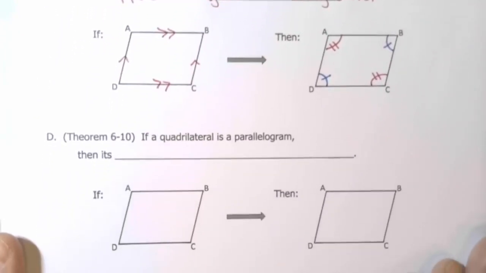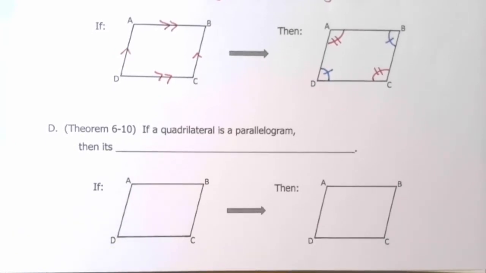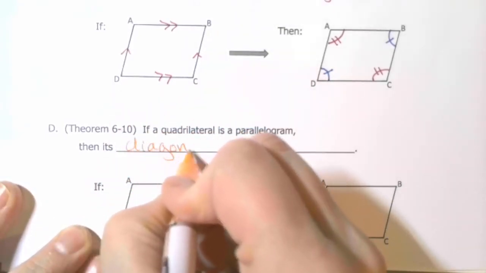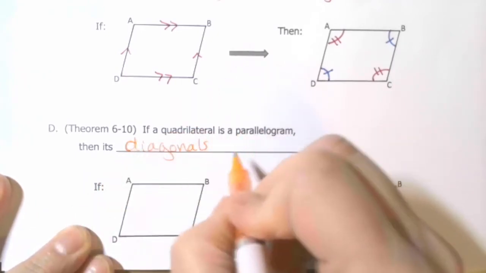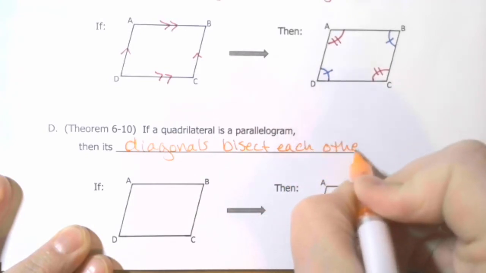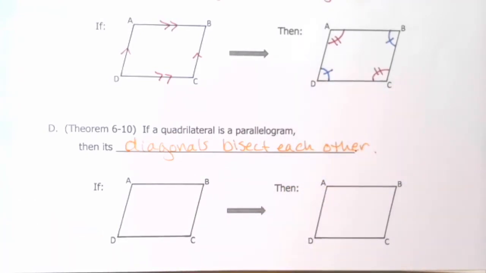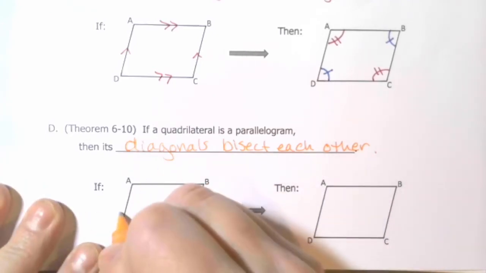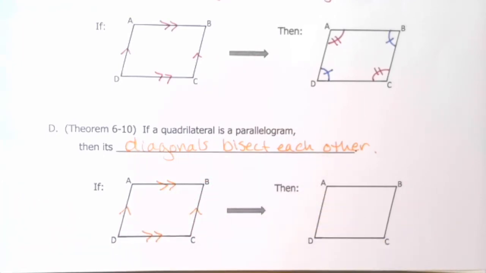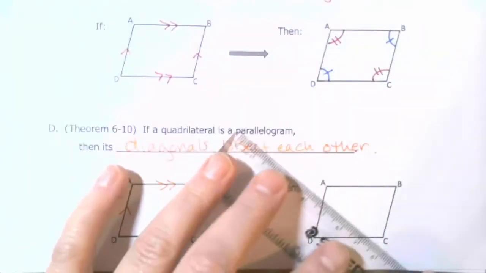All right, Theorem 6-10. If a quadrilateral is a parallelogram, then its diagonals bisect each other. Notice it doesn't say the diagonals are congruent. It just says they bisect. So the if, we start with a parallelogram. So AD parallel to BC, AB parallel to DC. If that's the case, then when I draw in my diagonals, let's see, I'll draw one from A to C.